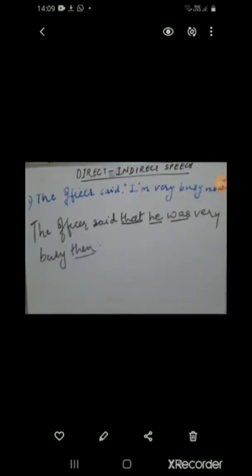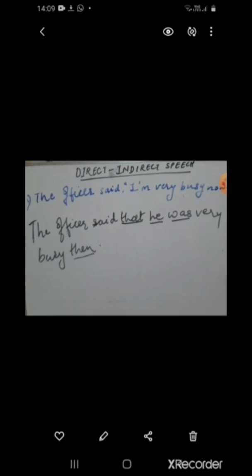Now have a look at the board. I have written two sentences. The first is the same as was written earlier, and the second sentence is written after making certain changes. Have a look at what changes are made. The officer said that he was very busy then. So you see, in the officer said, "I" has become "he." That is the word which I have used for joining. "I am" shows present tense, which is converted to "was," which is past tense, and "now" has become "then."